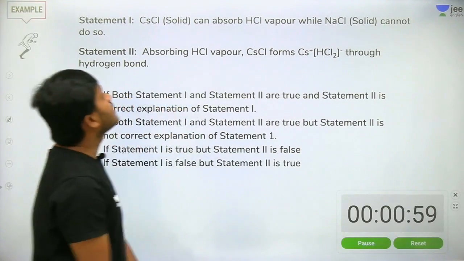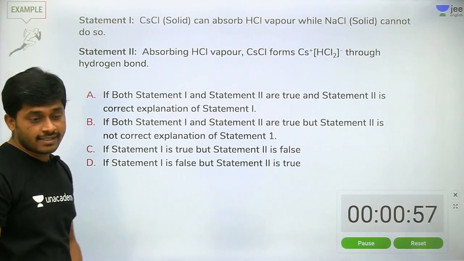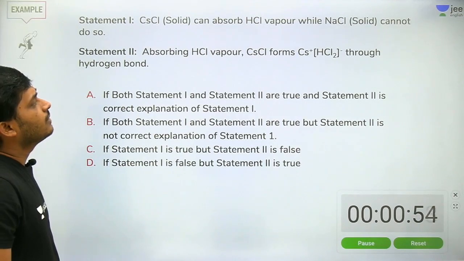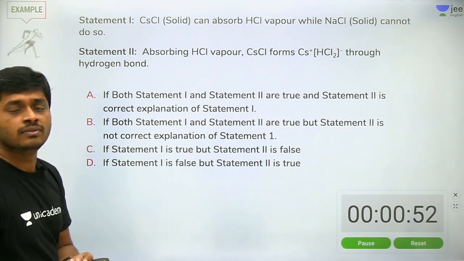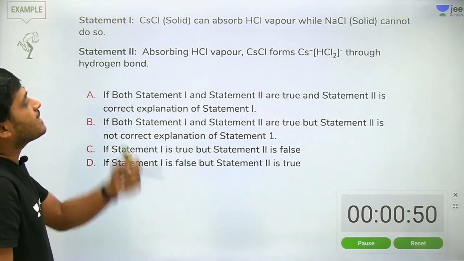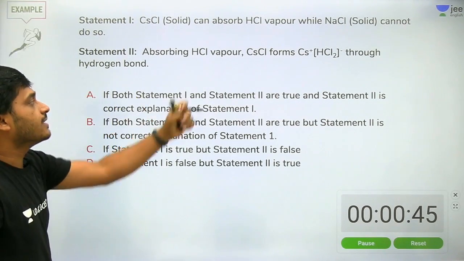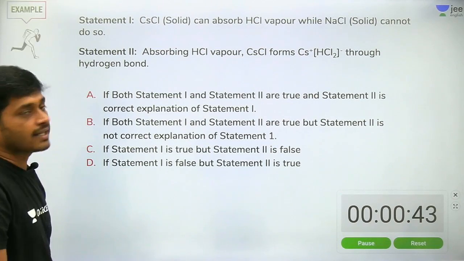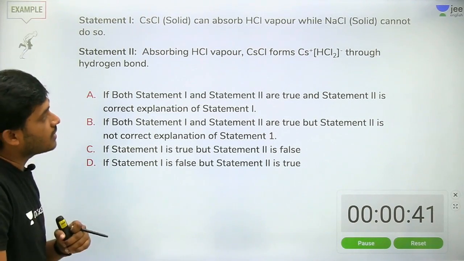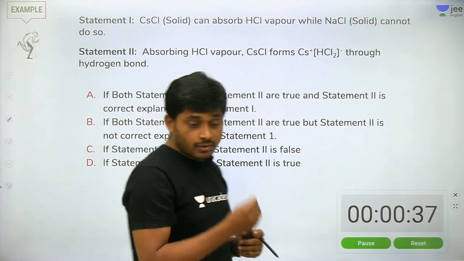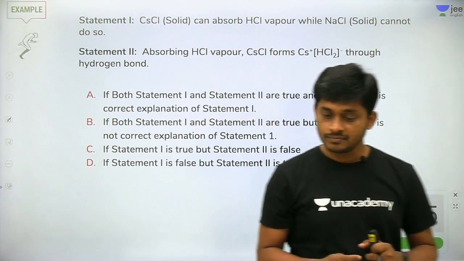See the assertion part: CsCl solid can absorb HCl vapor, but NaCl cannot. Absorbing HCl vapor, it forms Cs plus HCl2 minus through hydrogen bond. Is it correct or wrong? Yes or no?